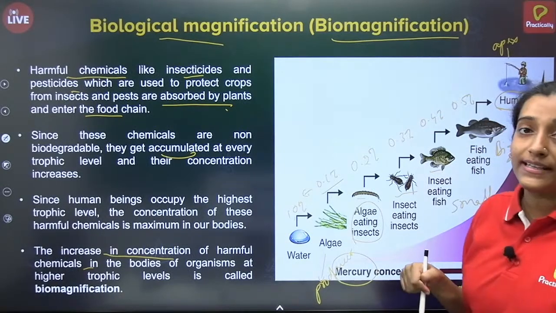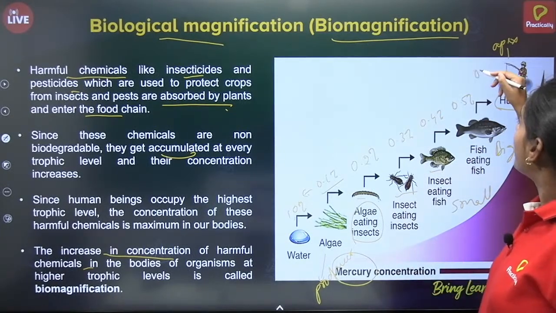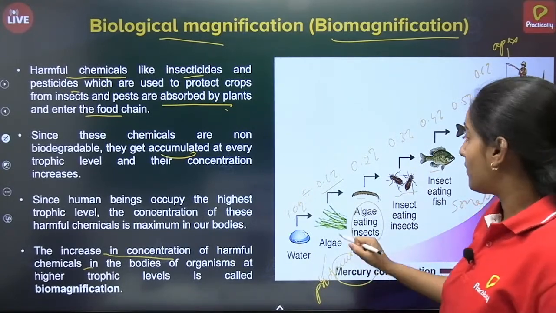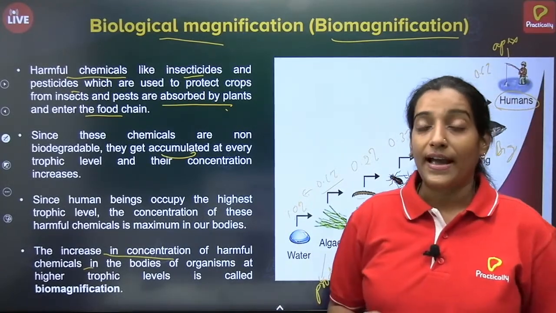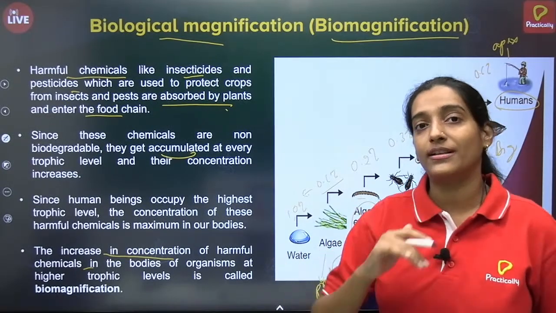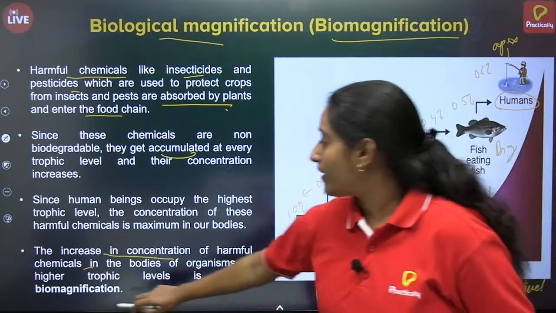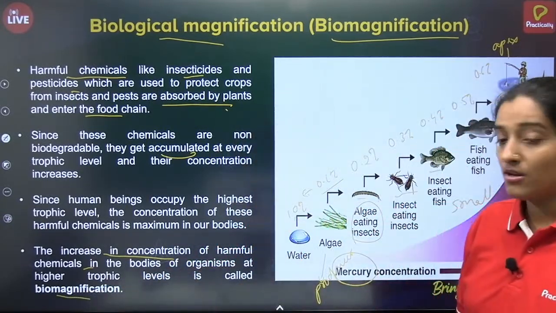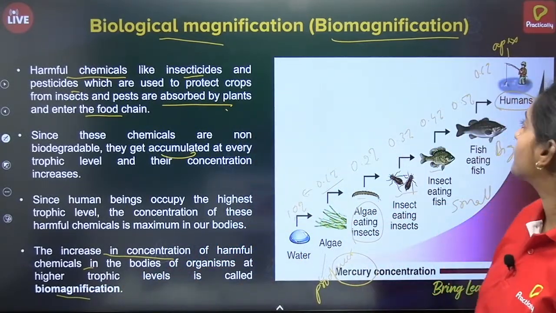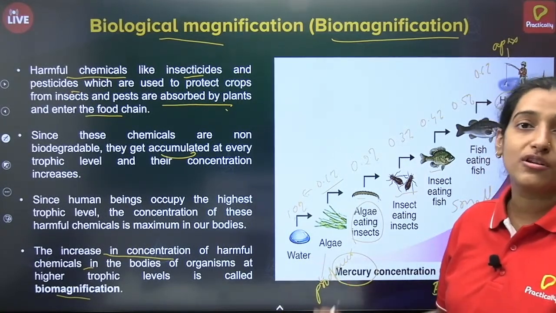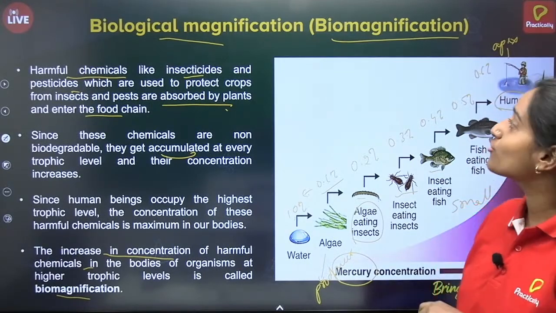And when humans are eating fishes, this will be like 0.6 or 0.7%. It's just an assumption, but this is what happens. And if a harmful chemical reaches a certain level, we will have some sort of side effect. So this is known as biomagnification. I hope you understand this process because it is very important. Ultimately, we suffer because of this sort of biomagnification.